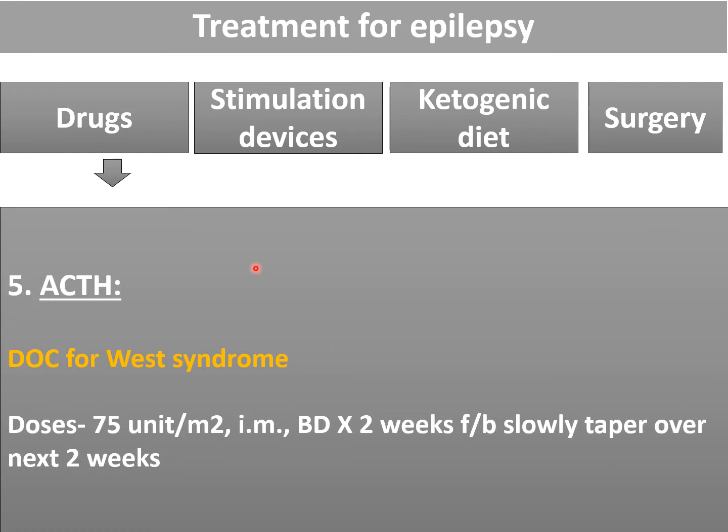And the fifth one is ACTH. It is the drug of the choice for West syndrome, and it is also asked in the MCQ. Dose is 75 unit per meter square. Its available concentration is 80 milligram per ml, and the dose is 75 unit per meter square IM, intramuscular BD for 2 weeks. It should be followed by slow taper over the next 2 weeks. So first 2 weeks we give 75 unit per meter square, then slowly you have to taper to 50 unit, then 25 unit. Slowly you have to decrease.